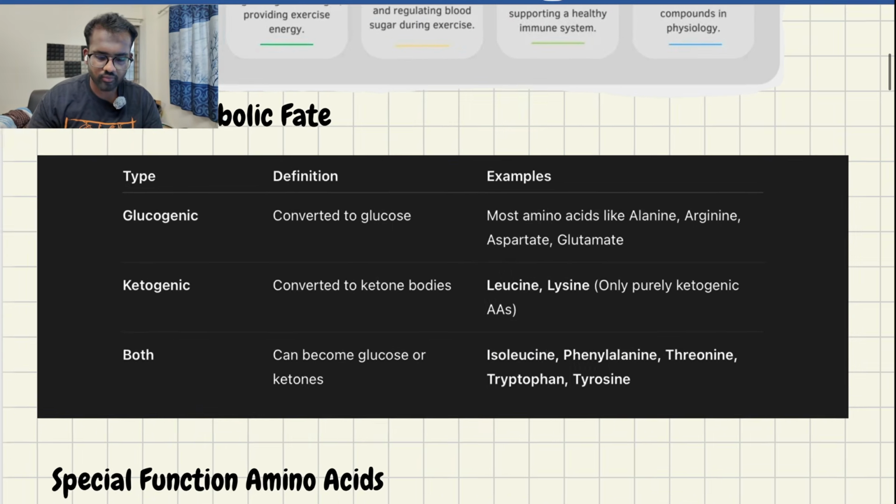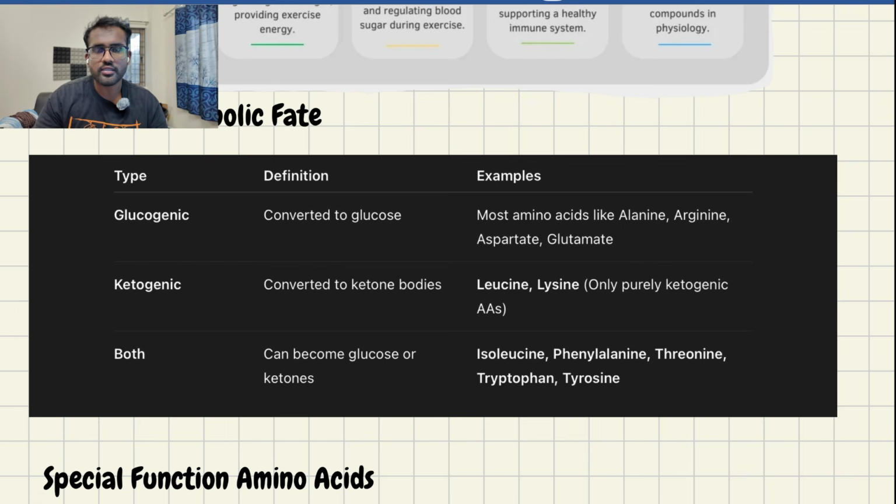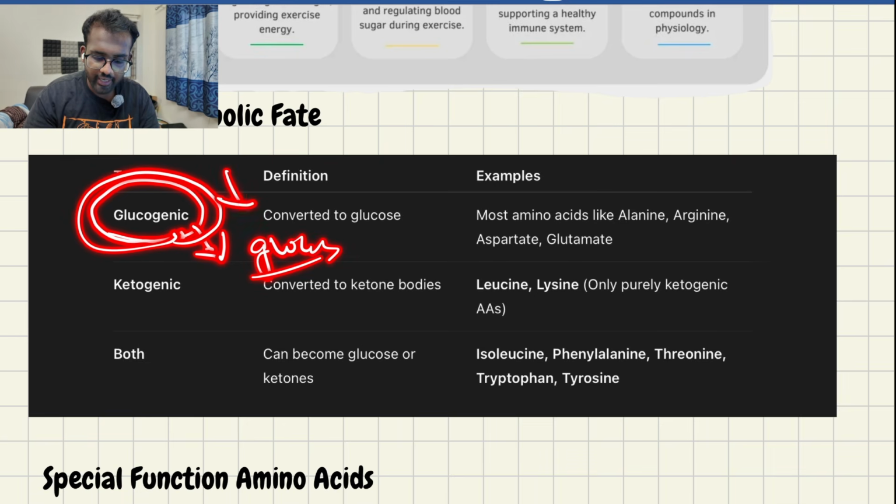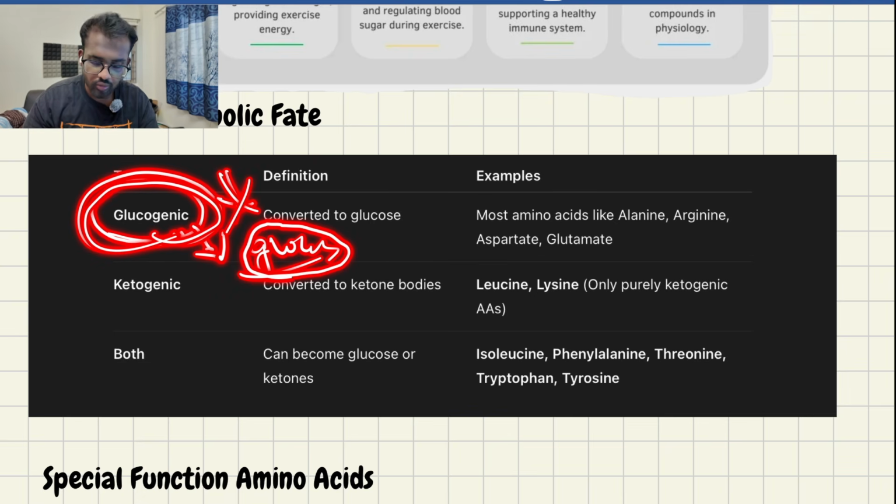And one more thing you have to remember: what are glycogenic amino acids, ketogenic amino acids, and glycoketogenic amino acids. It's very important because many questions will be formed in future exams. Remember this. What is glycogenic? Glycogenic means it can be converted into glucose. When these glycogenic amino acids are broken down, they can be converted to glucose. It's called glycogenic amino acids.